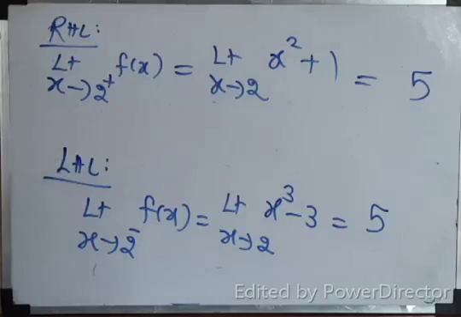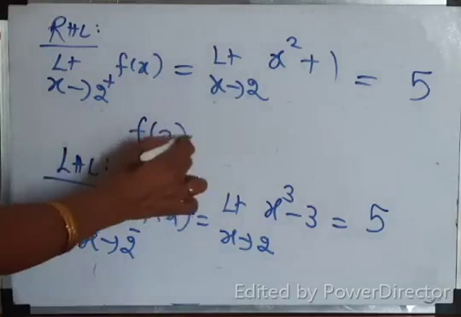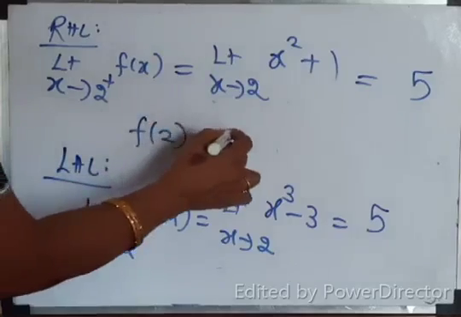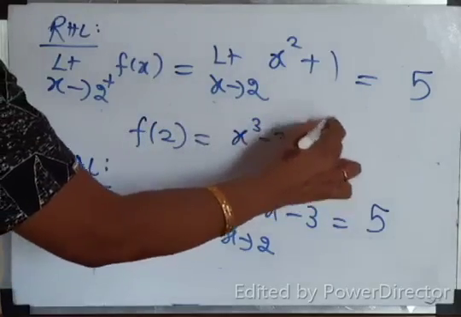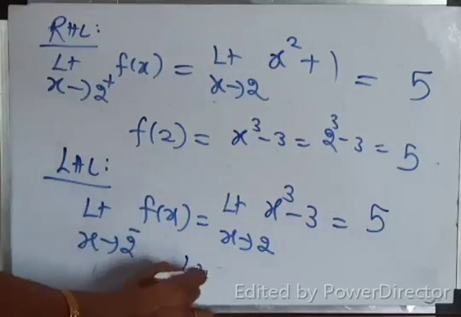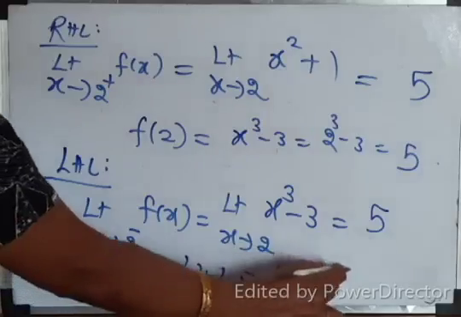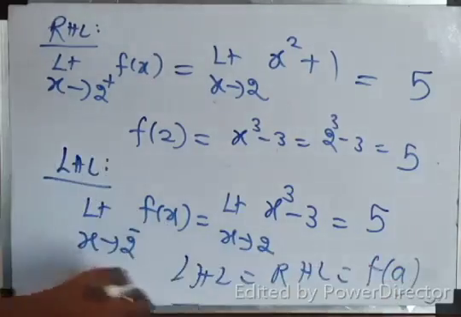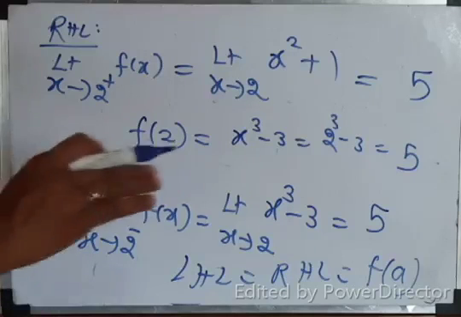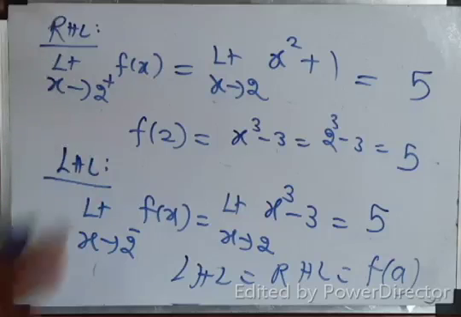What is f of 2? F of a. X less than or equal to 2, equal to 2 means x is equal to 2. Which function is to be taken? X cube minus 3. So substitute in f of 2: 2 cube minus 3. What are you getting? Again 5. So LHL equal to RHL equal to f of a, which is equal to 5. Therefore the function is continuous at x equal to 2.